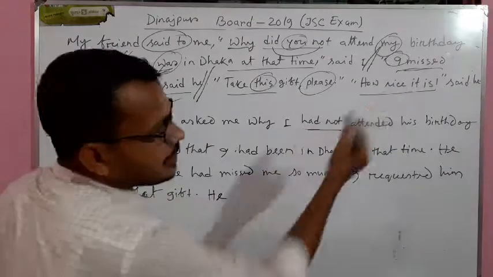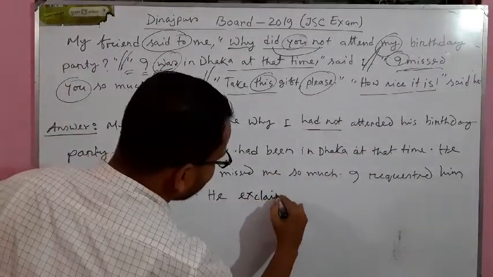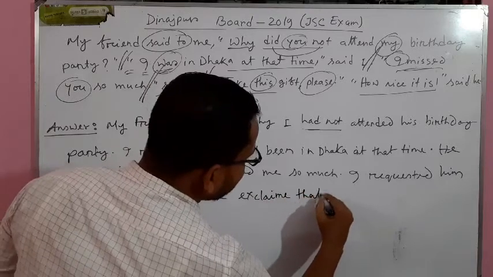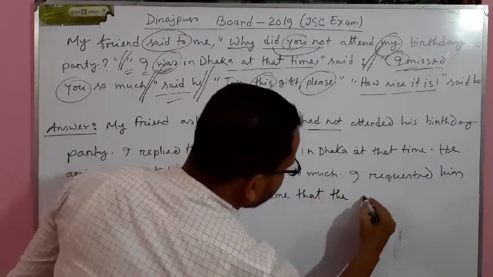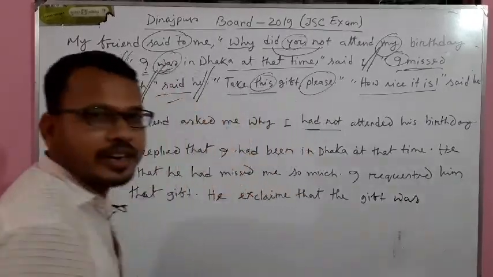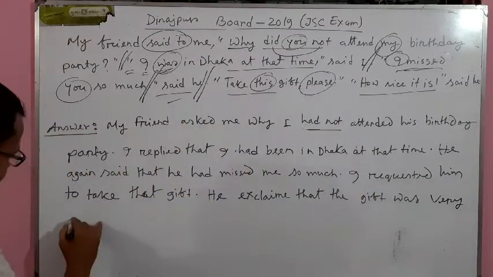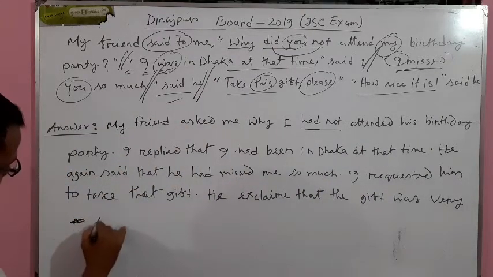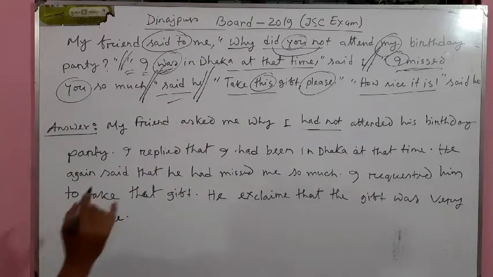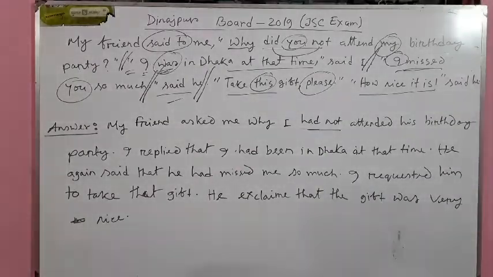As it is an exclamatory sentence, he exclaimed that the gift was, instead of it we will write was. The gift was very nice. This is actually the answer. Okay, let's go to the next passage.